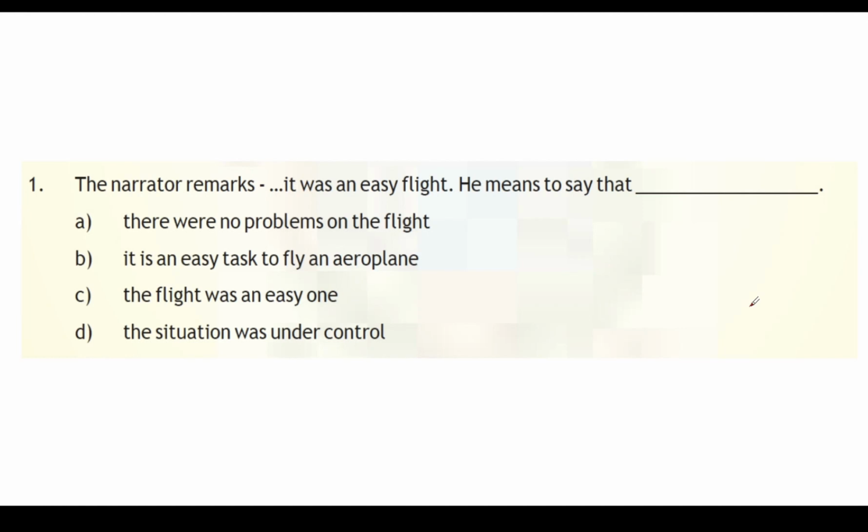Now, The Black Aeroplane. The narrator remarks it was an easy flight. He seems to say that there was no problem on the flight, it is an easy task to fly an aeroplane, the flight was an easy one, the situation was under control. It's option A.